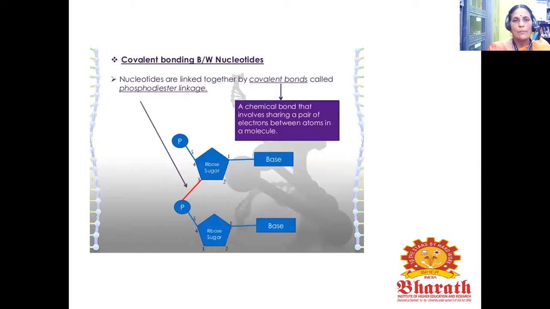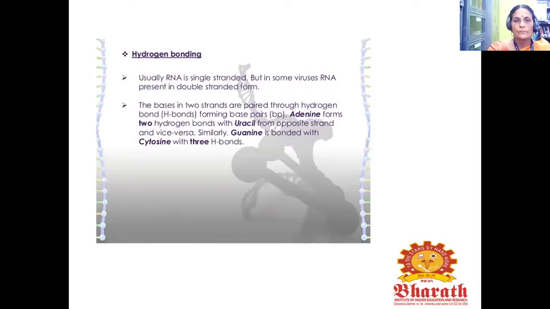Next, here is the covalent bonding between the nucleotides. Nucleotides are linked together by covalent bonds. A covalent bond is a chemical bond that involves sharing a pair of electrons between atoms in a molecule, and we call it a phosphodiester linkage. Then see the hydrogen bonding.